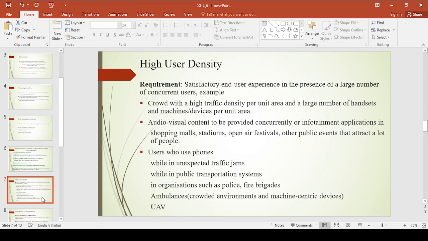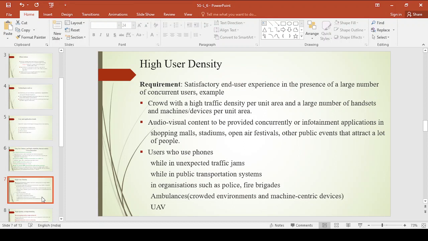If you use 3G and 4G in these places, you can observe fluctuating signals, or sometimes no signal. This is overcome in the fifth generation or future generation system, providing a satisfactory end user experience.